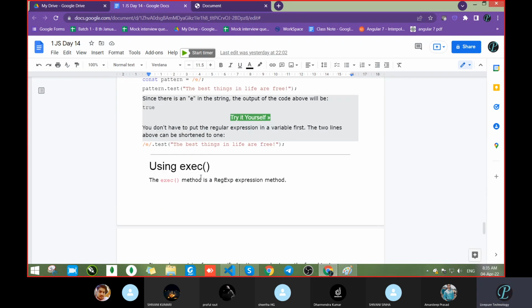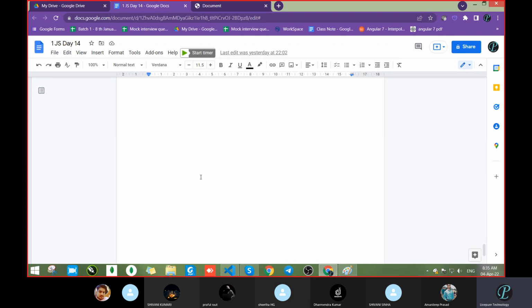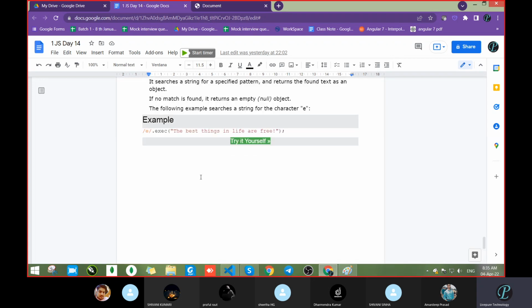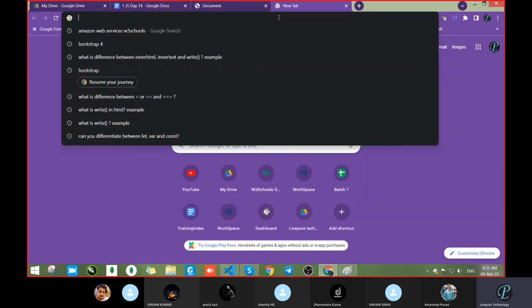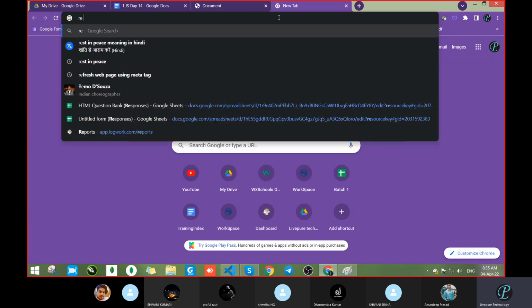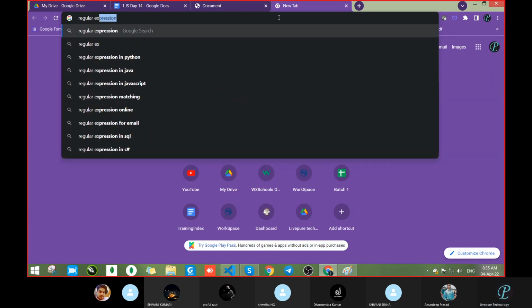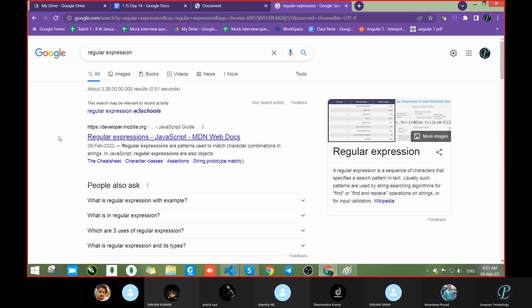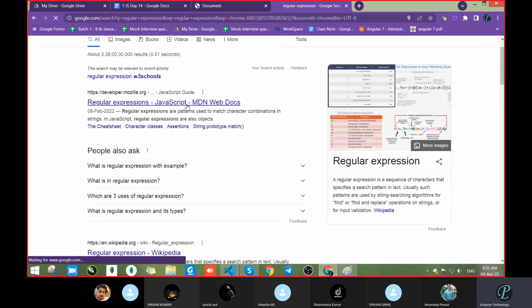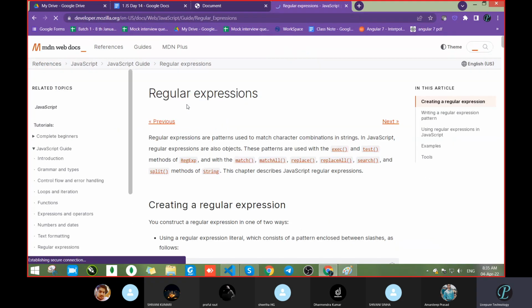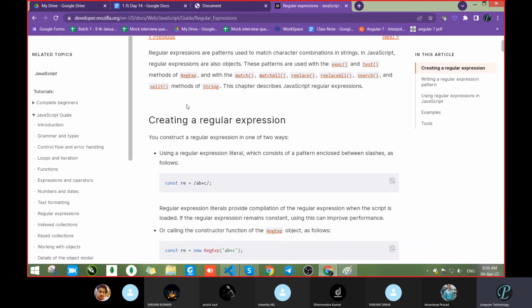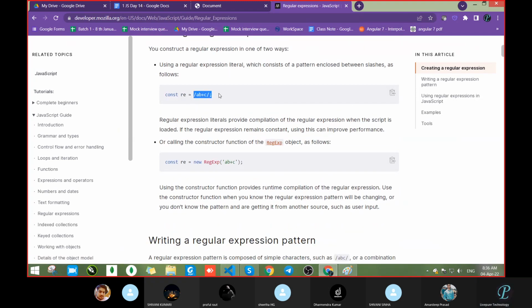The main motto behind the regular expression is how to add the regular expression, because regular expression itself is a very big topic. Okay, if you want more on regular expression, then you can go with the regular expression website, the official website, I think. Otherwise you can go with MDN, and here you can get all the regular expression details, what are the things we are passing.